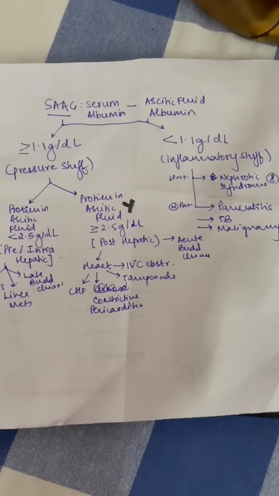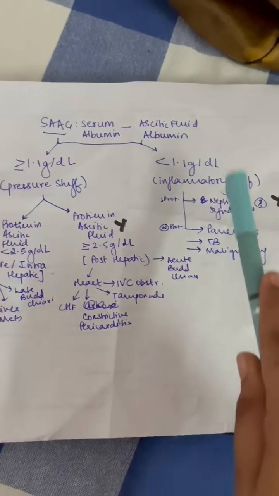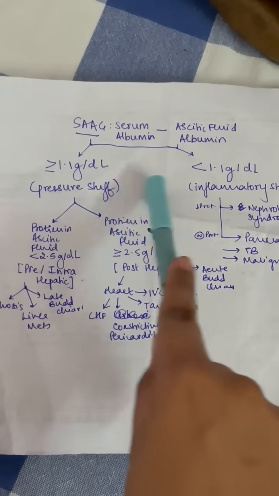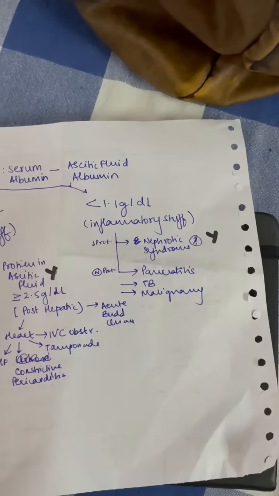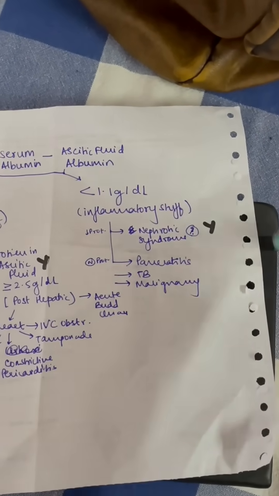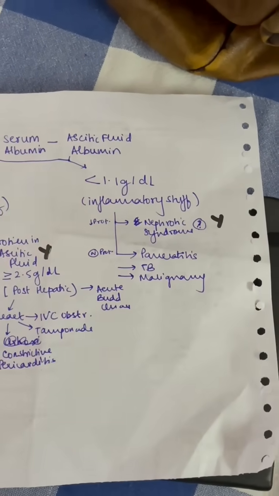So I've divided it into pressure stuff and inflammatory stuff. Pressure stuff is basically whenever the portal pressure is high, that is causing the ascites. And inflammatory stuff is obviously inflammation and there's exudation of fluid which is causing the ascites.